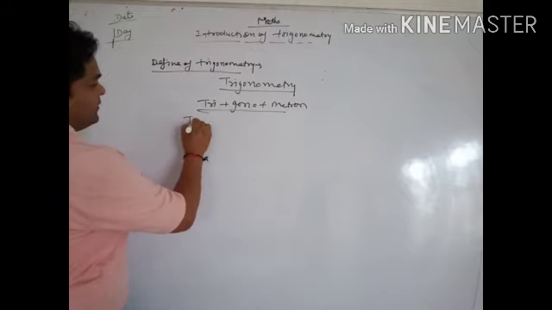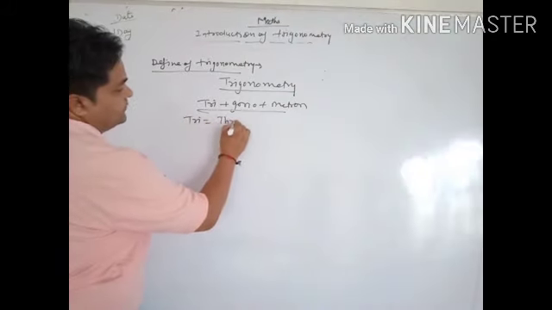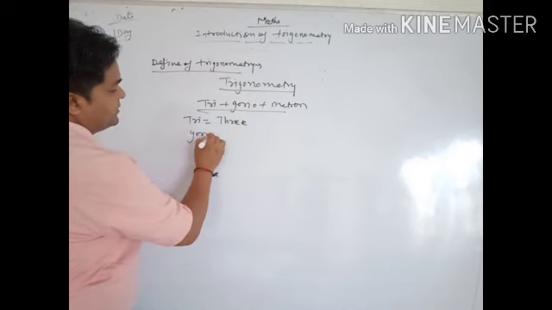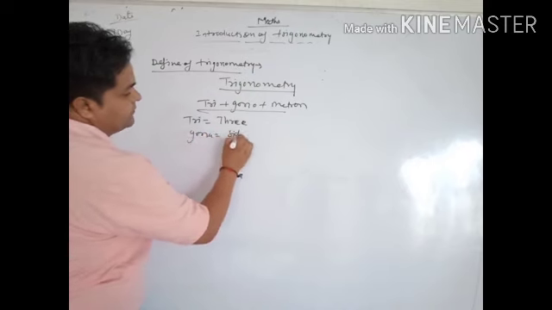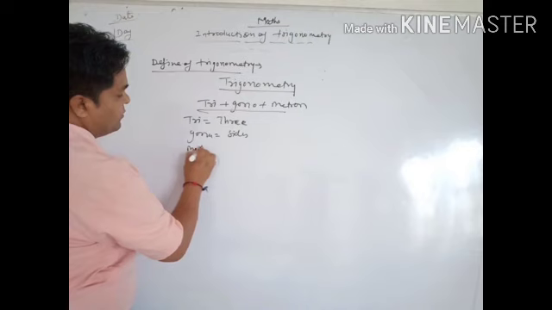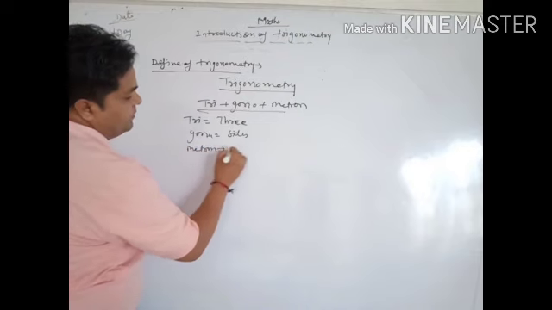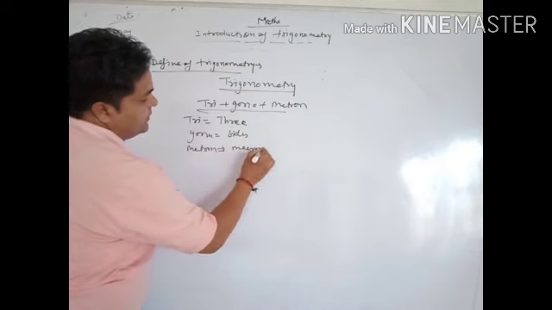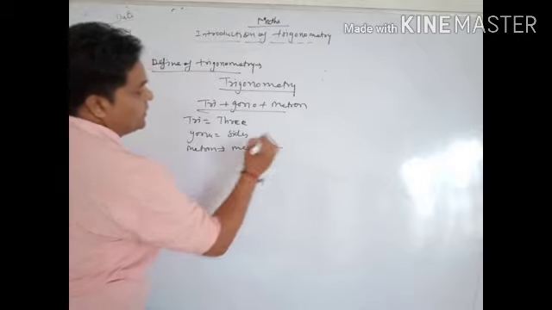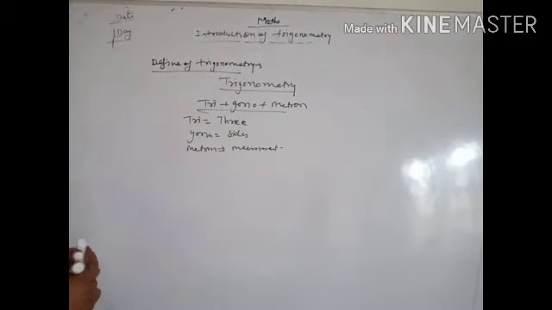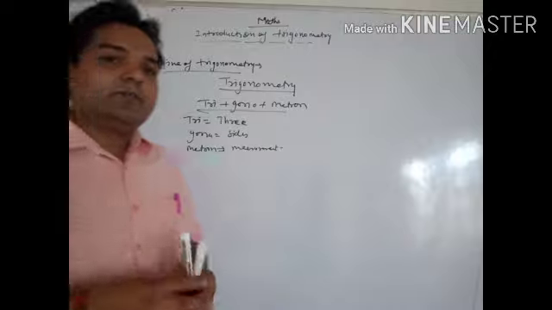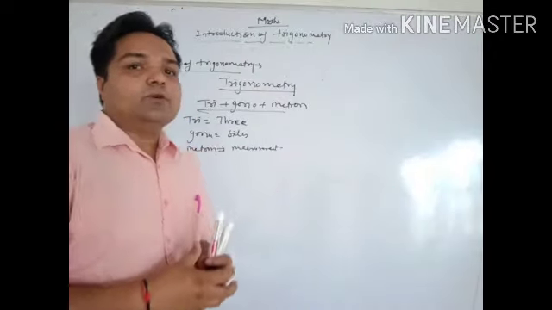Tri means three, gono means size, and metron means measurement. Then we can say that the definition of trigonometry is measurement of three sides.